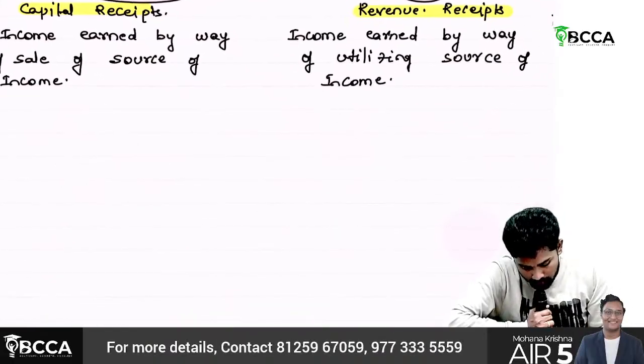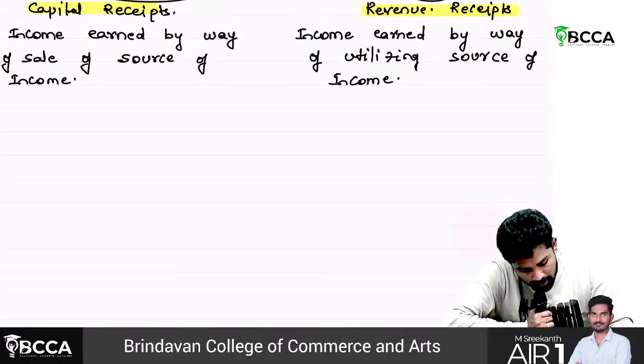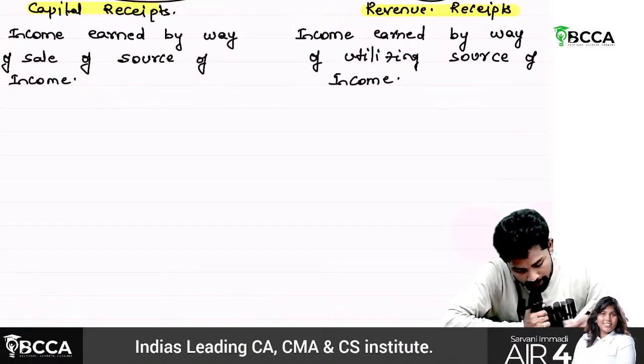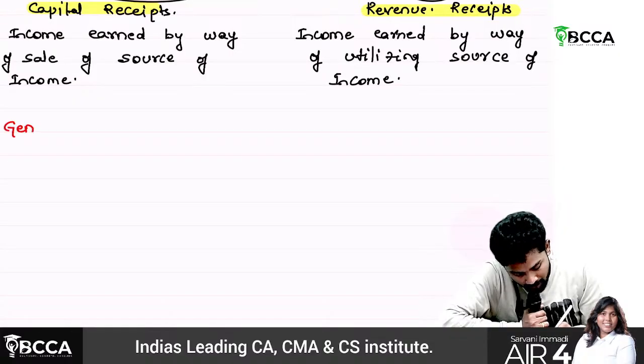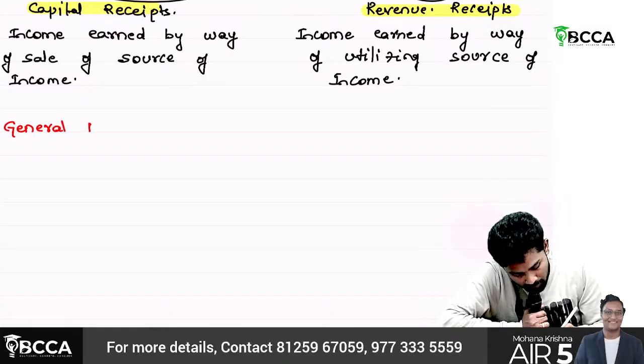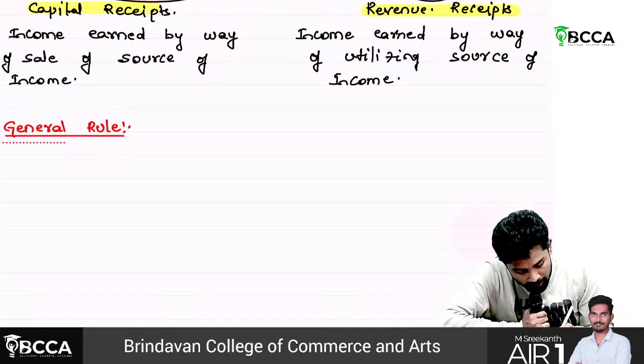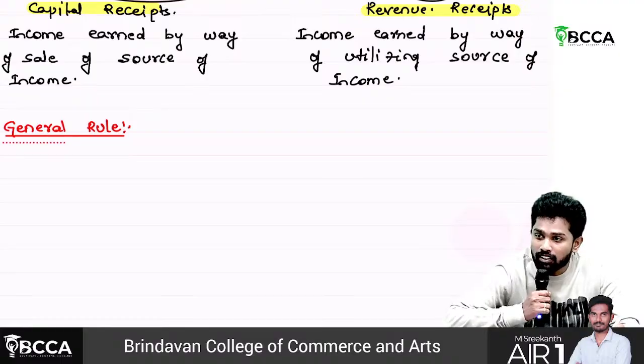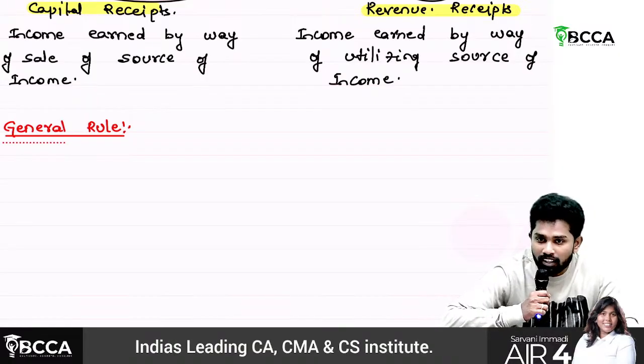Then we'll talk about the basic general rule of taxability and then the exceptions to it. The general rule is simple, sir. Previous year income is assessable to tax in which year? Assessment year.